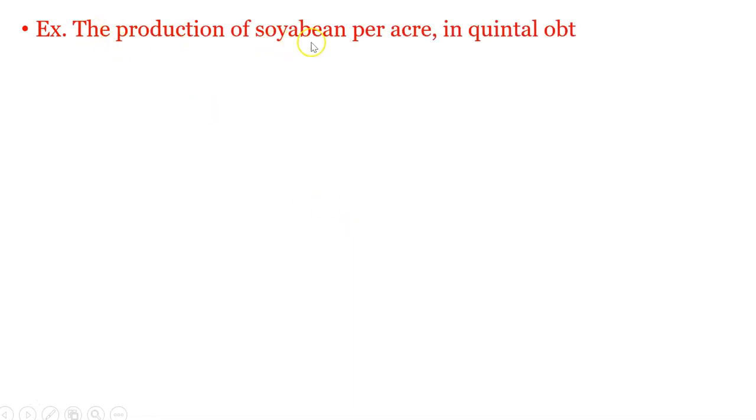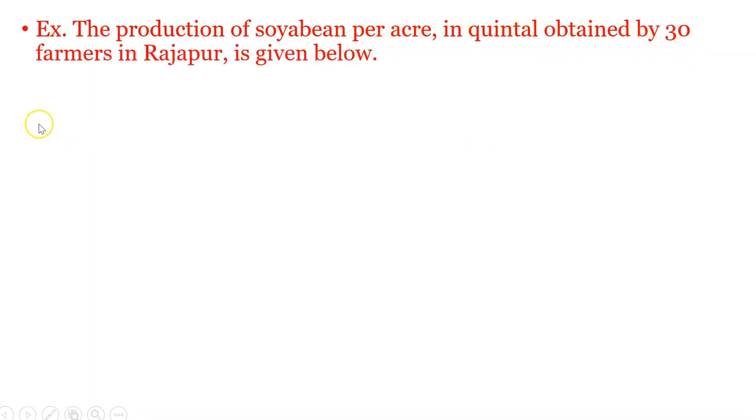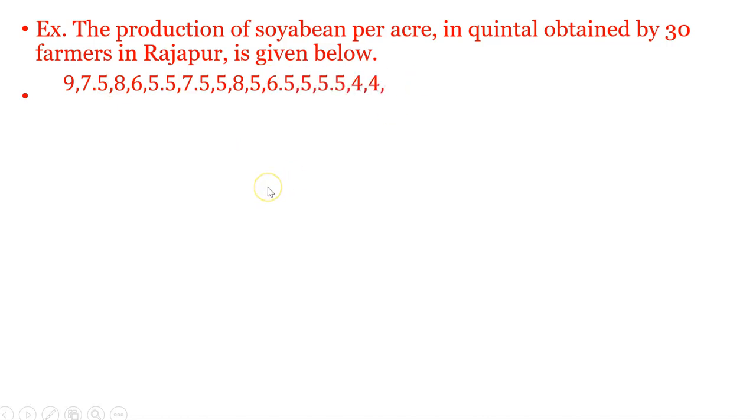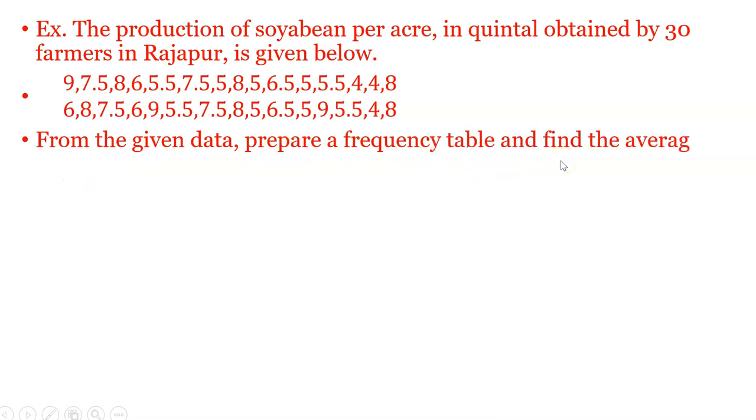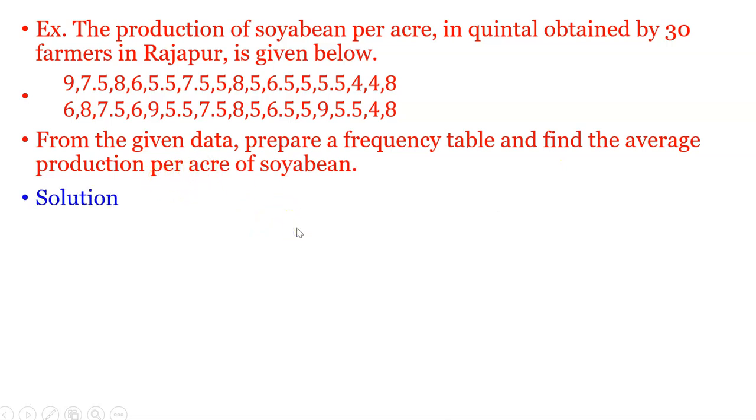The production of soybean per acre in quintal obtained by 30 farmers in Rajapur is given below. This is the total data. From the given data, prepare a frequency table and find the average production per acre of soybean. Now the solution.